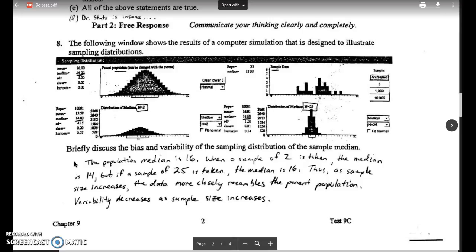Another way of saying that is that the variability decreases as the sample size increases. The variability just means the amount, how far spread out your data is. You can see obviously the data is a lot more spread out here than it is here. So as you increase your sample size, your variability goes down.